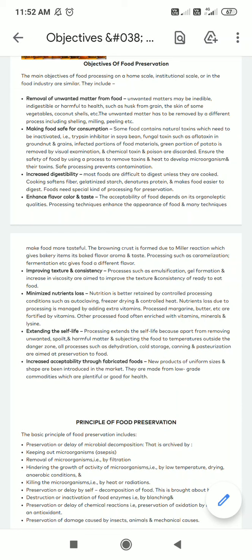But sometimes, in certain processing, the nutritional content is lost. For example, the nutritional content is more in a raw material than in a food item which has been cooked, because cooking causes the loss of nutritional content of that particular food.